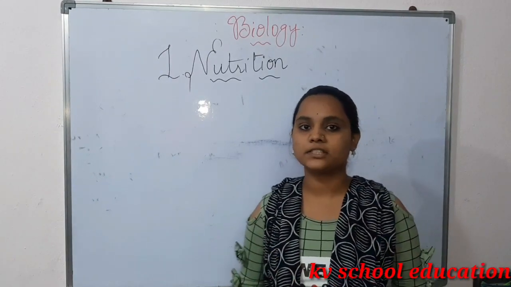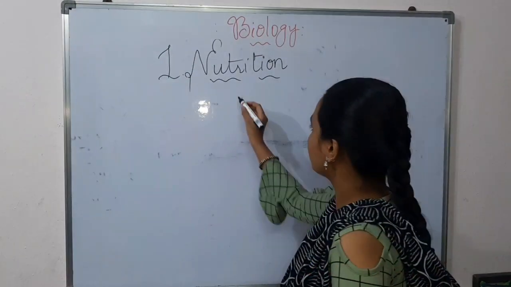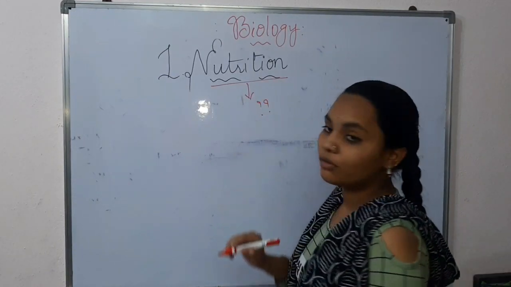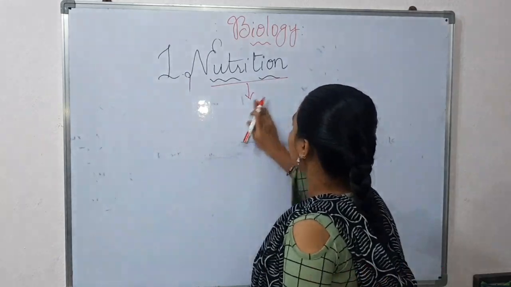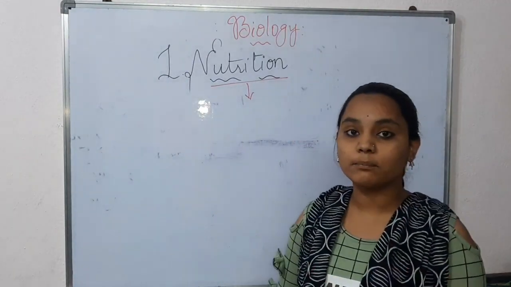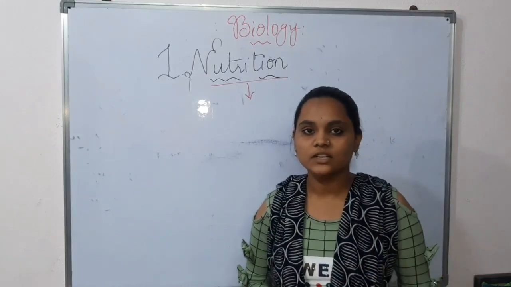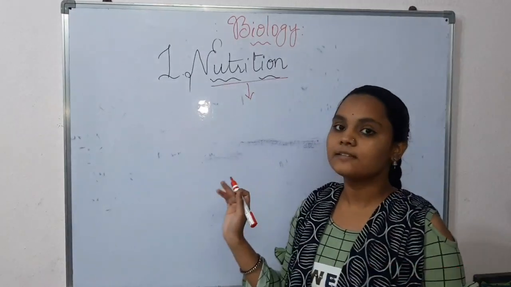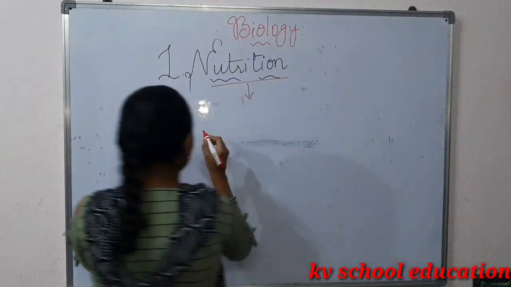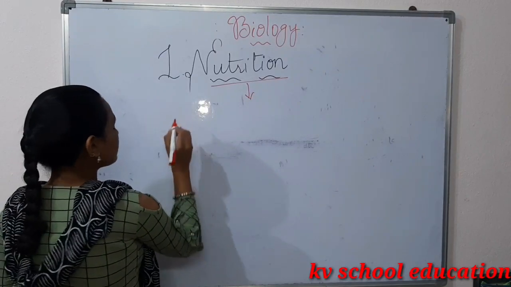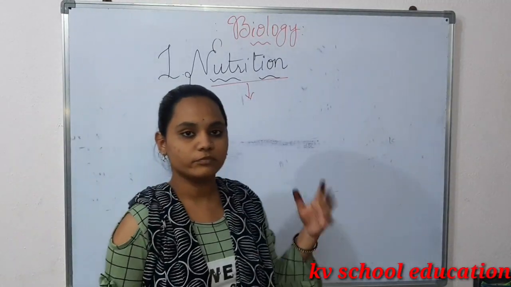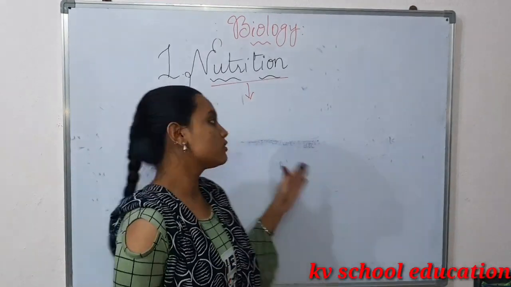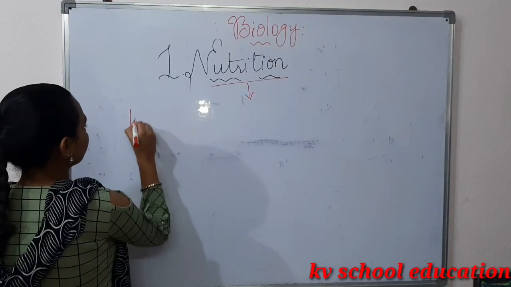Before starting this chapter, we should know the meaning of nutrition. So what is the meaning of nutrition? As we know, nutrition is the branch of science dealing with nutrients. So I'll give you a definition, so note down this. We are getting different kinds of food materials from different kinds of substances. This is known as nutrition.